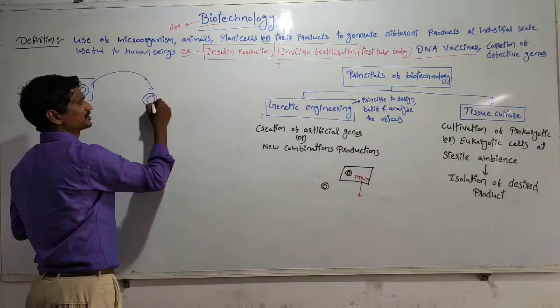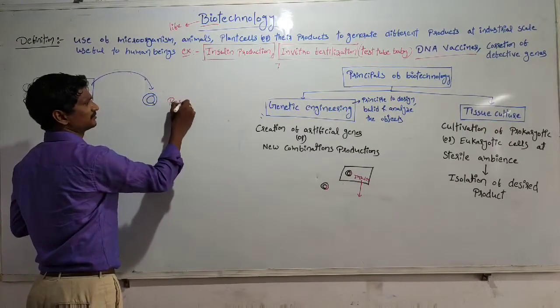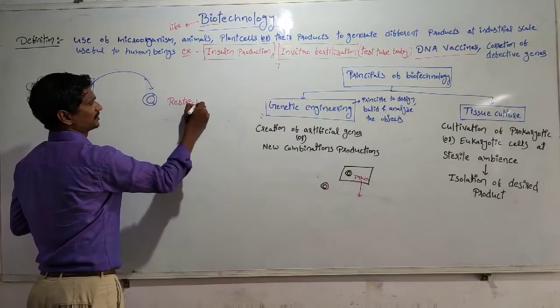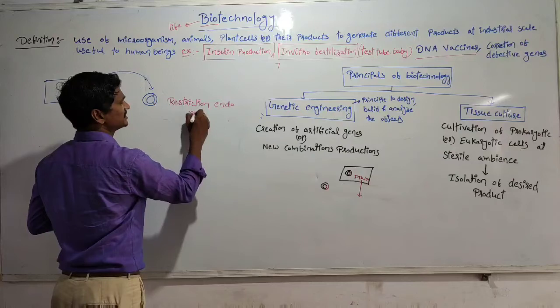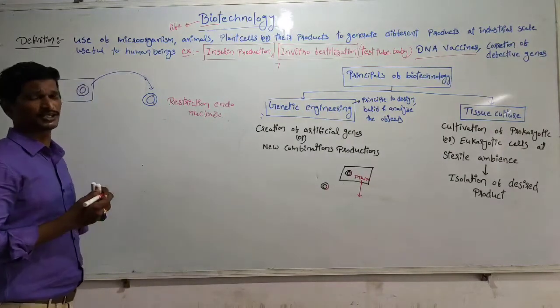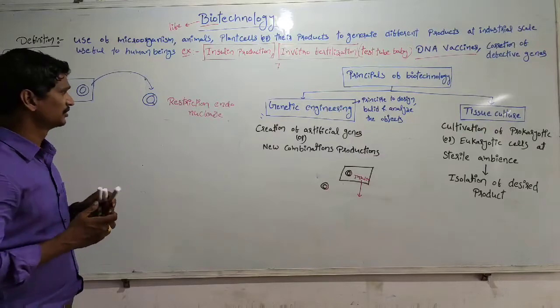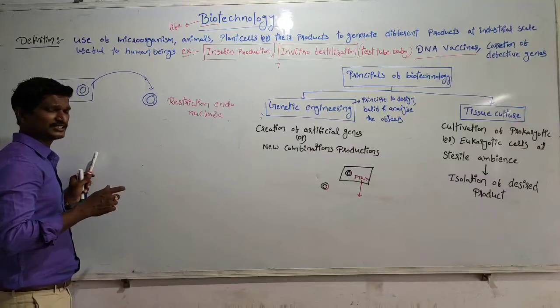Suppose this is the plasmid, cut here by the usage of restriction endonuclease enzymes. The plasmids are cut by the usage of particular enzymes, which are called restriction endonuclease enzymes.